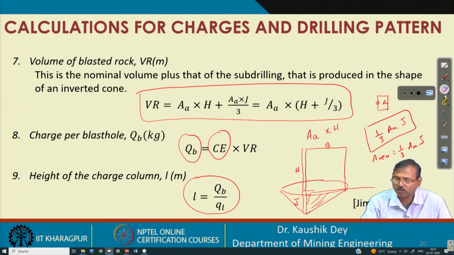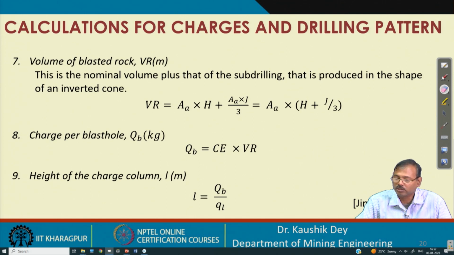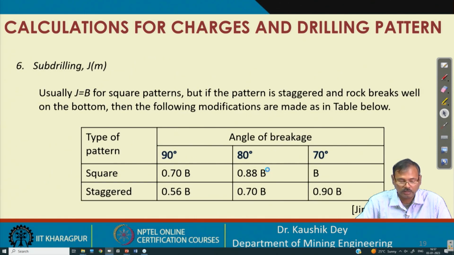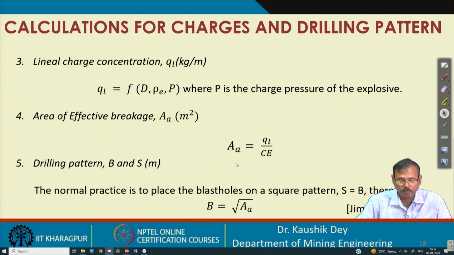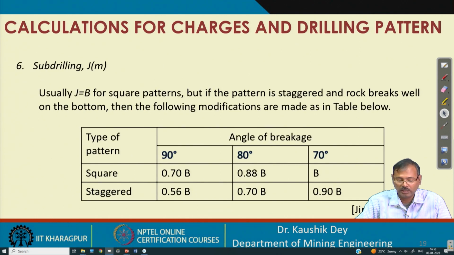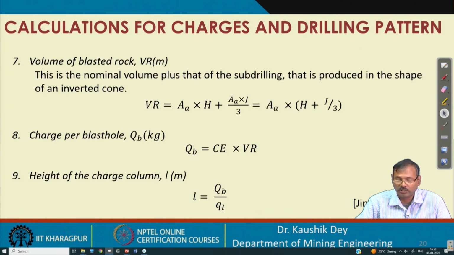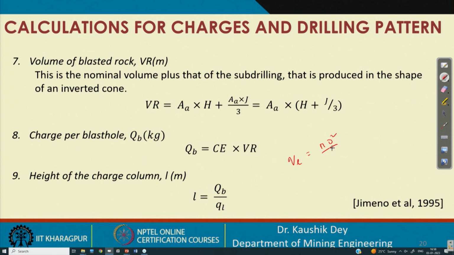Again we can show the linear charge concentration. That is pi d square by 4 into rho, the linear charge concentration. So we can write QL is equal to pi d square by 4 rho E, which is already known to us.